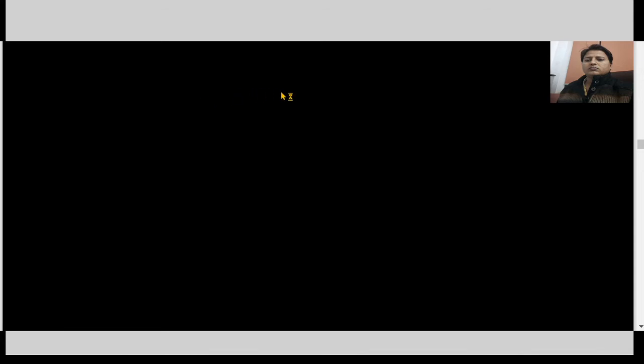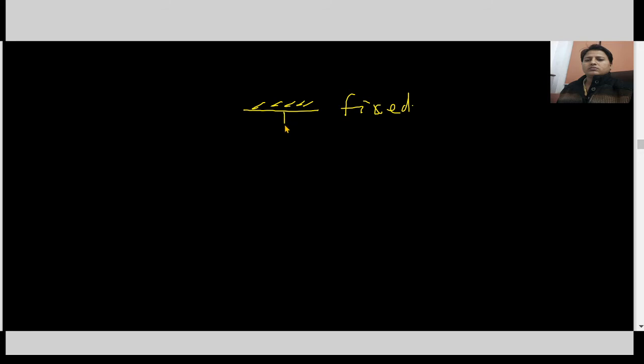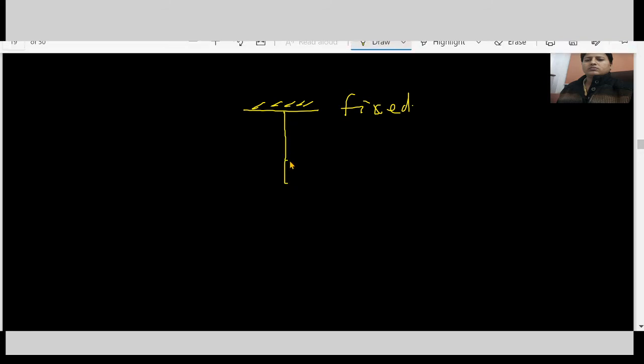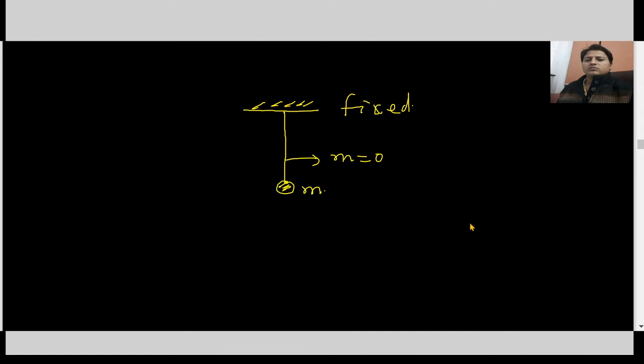So we have achieved a general formula: for a simple pendulum, if the support is fixed and there is a massless string and a bob of mass m, then with length L, the time period is 2 pi under root L over g.